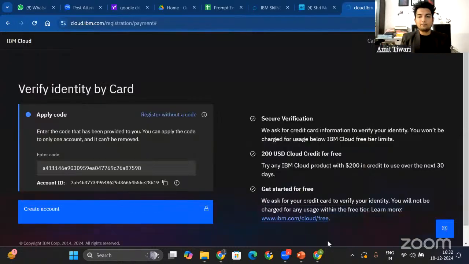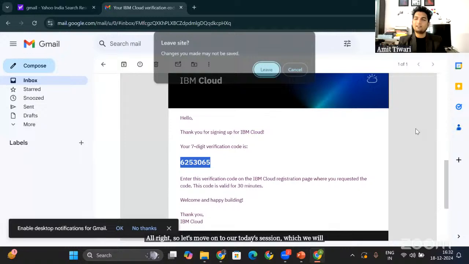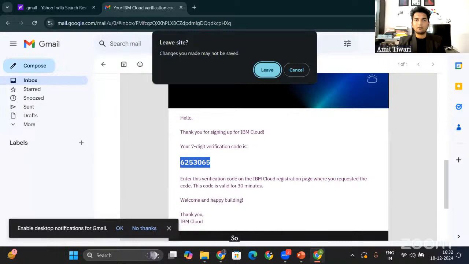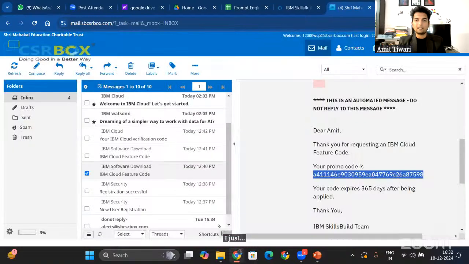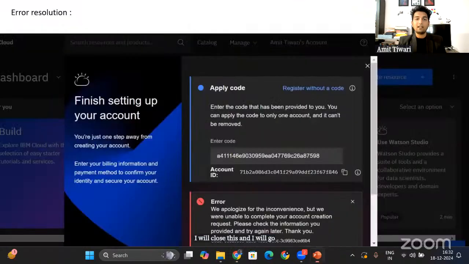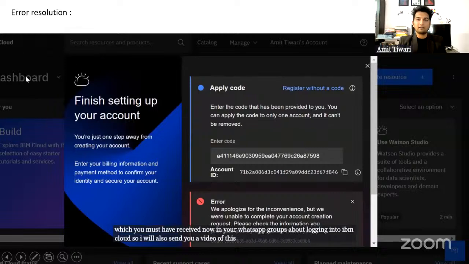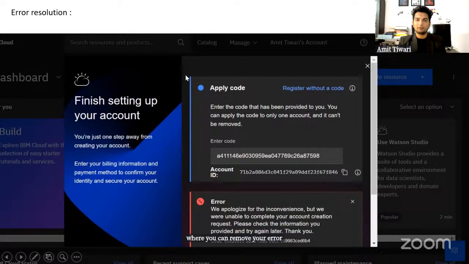All right, so let's move on to today's session, which we will do on ChatGPT. So you don't need to have an IBM Cloud ID for that. So what I'm doing right now is I will close this and I will go back to my slides. All right. I will also send you a video, just like I sent a video yesterday, which you must have received now in your WhatsApp groups about logging into IBM Cloud. So I will also send you a video of this, where you can remove this error by making an account using your personal email ID.